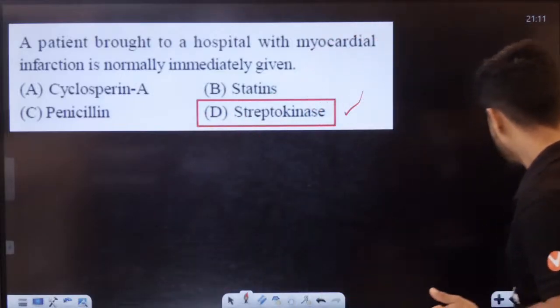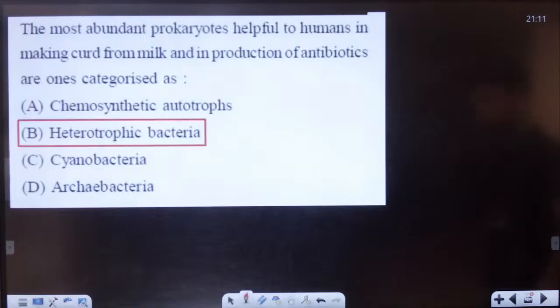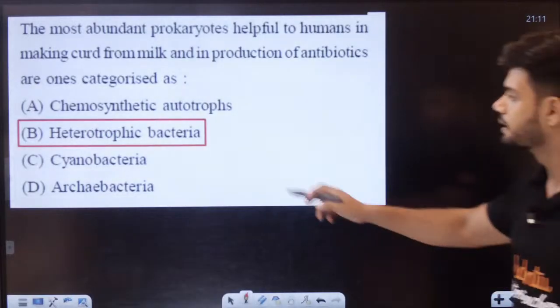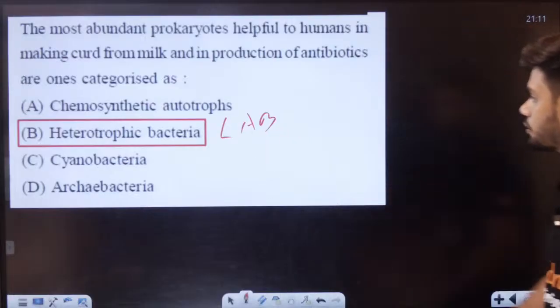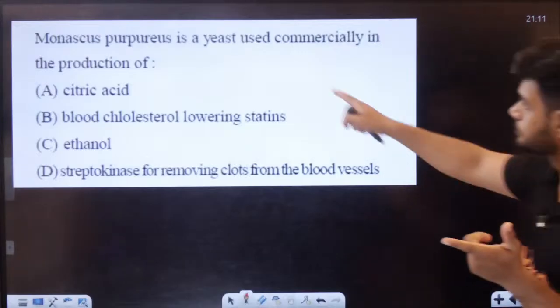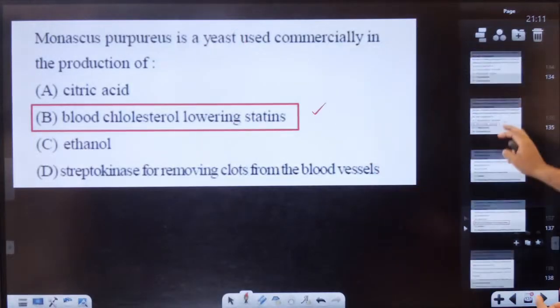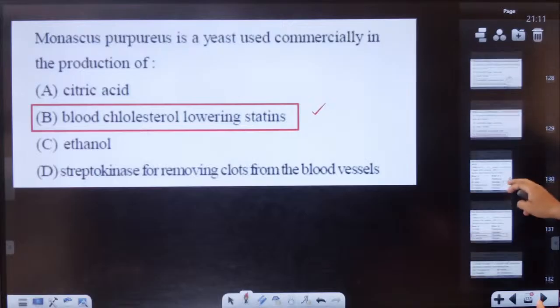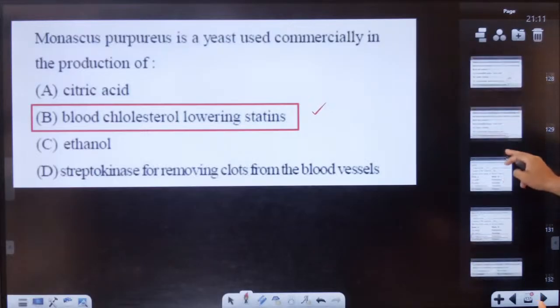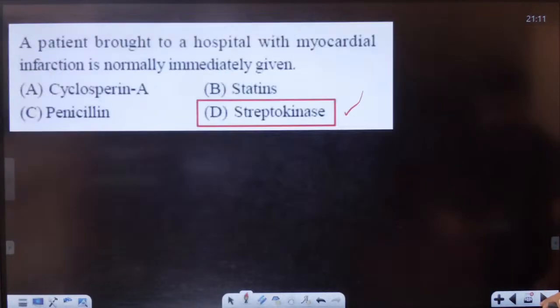Clot busting, students. Now, the most abundant prokaryote useful to humans in making curd from milk, that is lactose. That is your LAB. It is a heterotrophic bacteria, talking about LAB only here. Monascus purpureus is a yeast used commercially, students. Just now you learned. It is a yeast used as a blood cholesterol lowering agent.